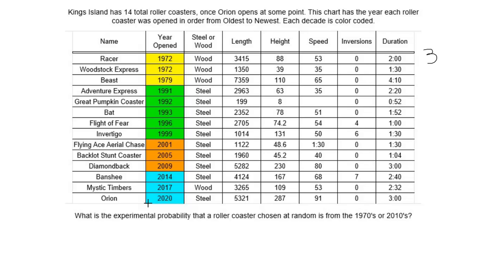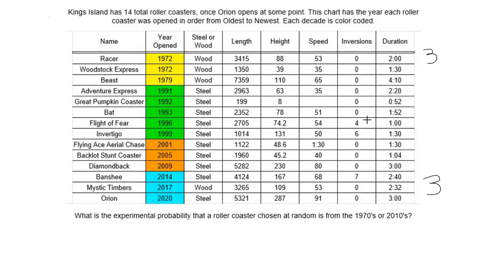Now I want to stress Orion technically is in the same decade as Banshee. Because remember, numbers, we start with 1. We don't start with year 0 kind of thing. Because when our calendar was created, there was no year 0. So we look here, it would say the start of this decade is 2001 and it goes through 2010. So this would be 2011 through 2020. So we have 3 here also.